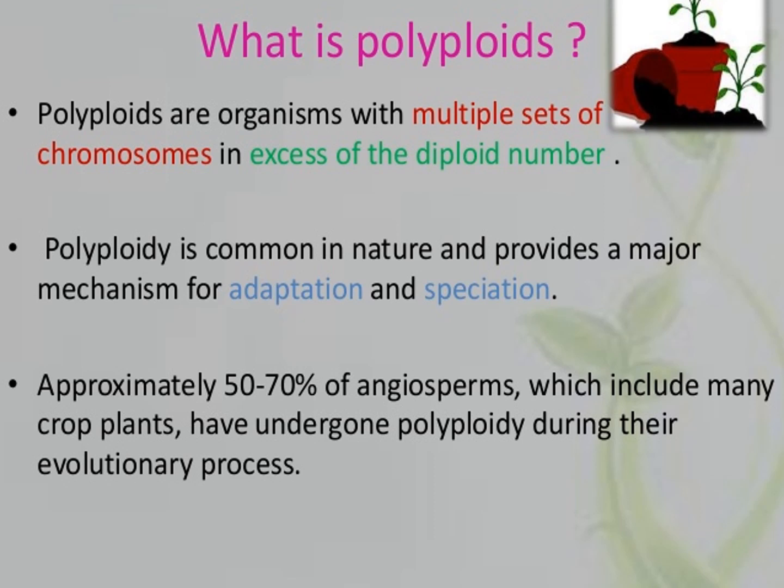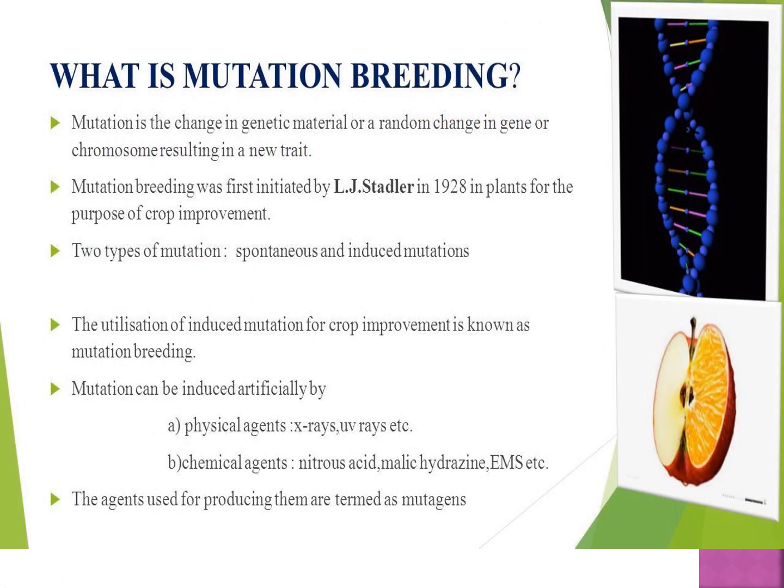Okay, children. Mutation breeding. Mutation is defined as a sudden heritable change in the nucleotide sequence of DNA in an organism. It is a process by which genetic variations are created, which in turn bring about changes in the organism.